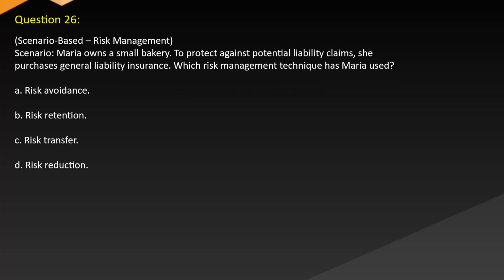Question 26, scenario-based. Risk management scenario. Maria owns small bakery. To protect against potential liability claims, she purchases general liability insurance. Which risk management technique has Maria used? A. Risk avoidance. B. Risk retention. C. Risk transfer. D. Risk reduction.